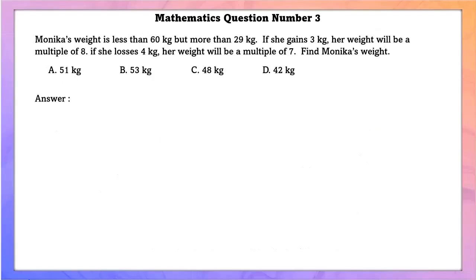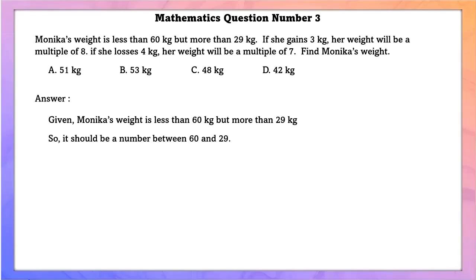Mathematics question number 3. Monica's weight is less than 60 kg but more than 29 kg. If she gains 3 kg, her weight will be a multiple of 8. If she loses 4 kg, her weight will be a multiple of 7. Find Monica's weight. Given Monica's weight is less than 60 kg but more than 29 kg. So it should be a number between 60 and 29.